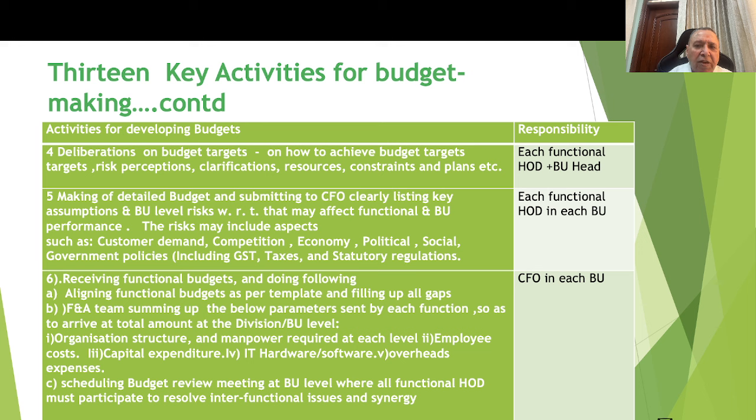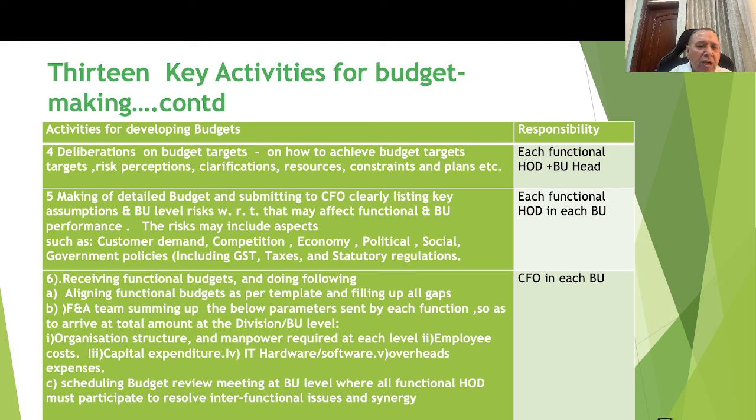Activity number 6 is that the CFO within each business unit receives the functional budgets and does the following. Aligning the functional budget as per the template and filling up all gaps or getting it filled up, and the finance and accounts team summing up the below parameters at the business unit level, because there may be 5, 10, 15 functions within each business unit like purchase or sales or HR or manufacturing or construction and so on.